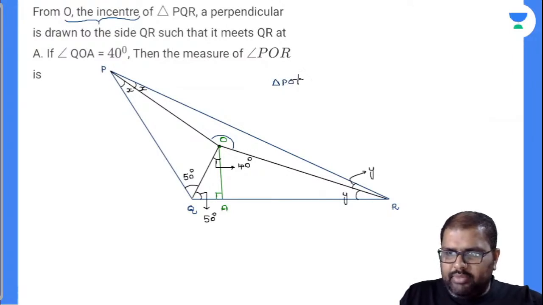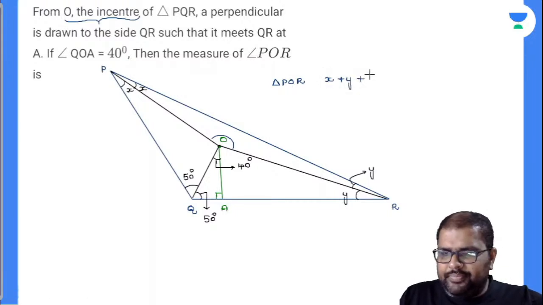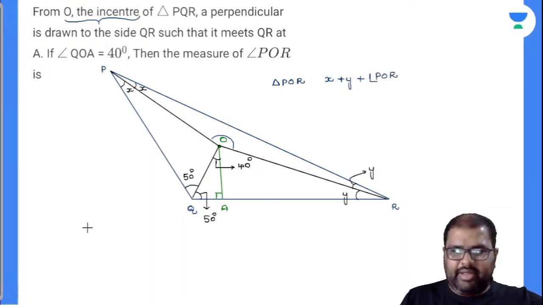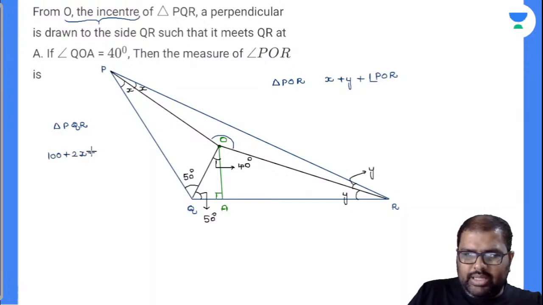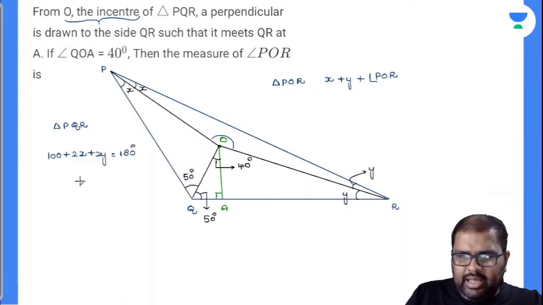Observe triangle PQR. Angle X plus angle Y plus angle PQR is what the question asks. First of all, what are X and Y? Observe triangle PQR. 50 plus 50 is 100. 100 plus 2x plus 2y is equal to 180 degrees. Now, 180 minus 100 will be 80. X plus Y is equal to 80 by 2.